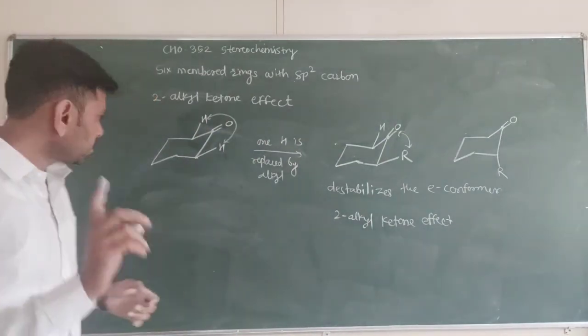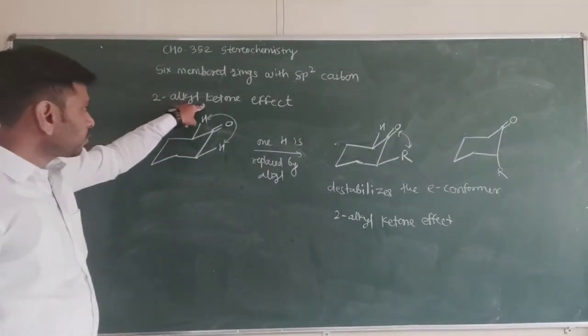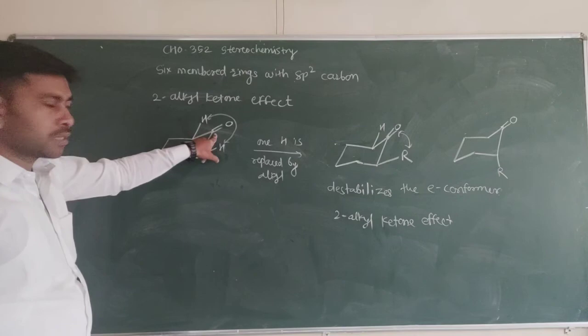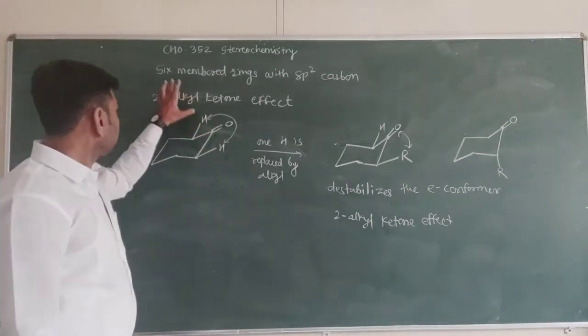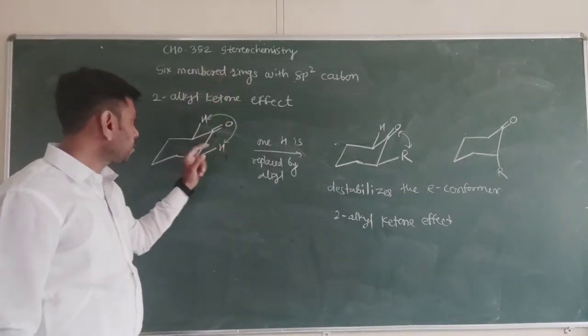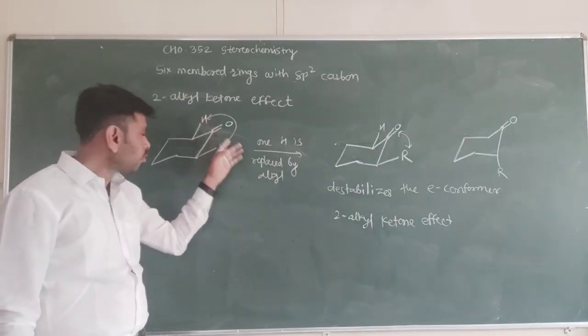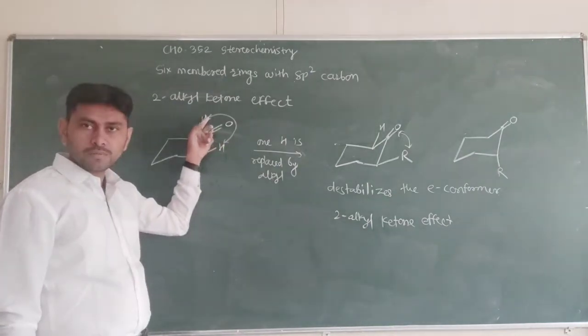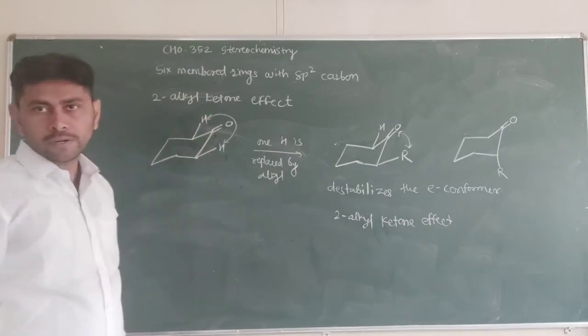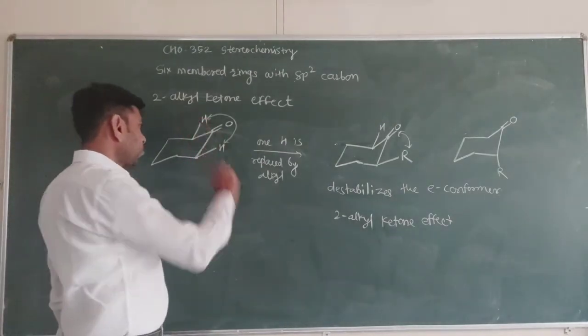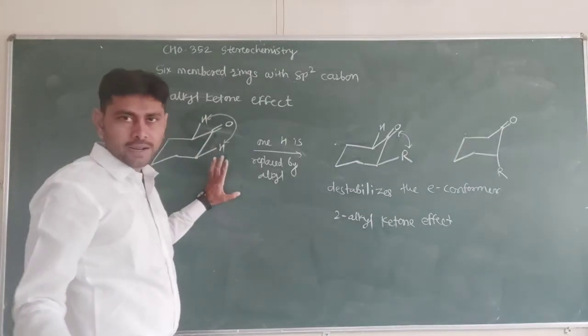See again, the 2-alkyl ketone effect: when the carbonyl group is here, in a 6-membered ring with sp2 carbon, position number 2 contains hydrogen in the equatorial position, and position number 6 contains hydrogen in the equatorial position. When these two hydrogens are partially eclipsed, there is interaction between them.